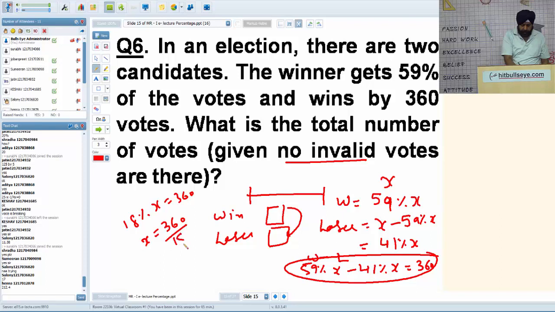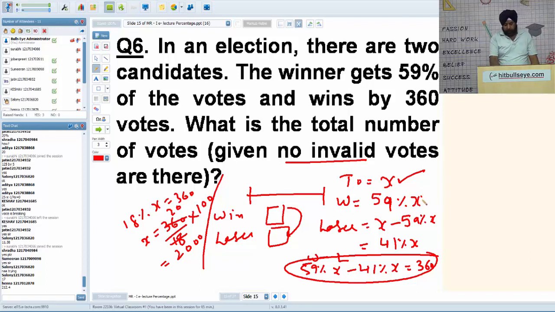You can do it like this: 360 upon 18 into 100 is 20 into 100, which is 2000. I repeat, total votes are X. The winner will get 59% of X, the loser will get the remaining votes. The margin is the difference between winner and loser. So it's 59% X minus 41% X, which gives us 360. So 18% of X is 360, and you get X as 2000. Is it okay? Or should I explain?